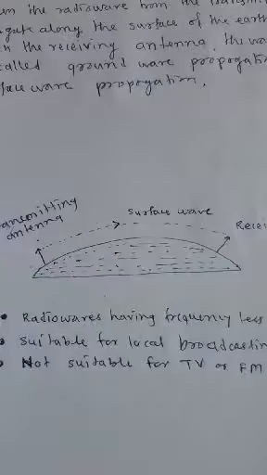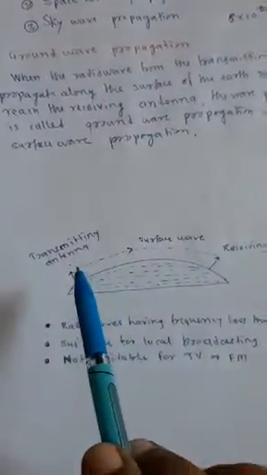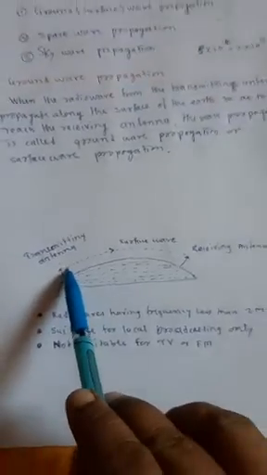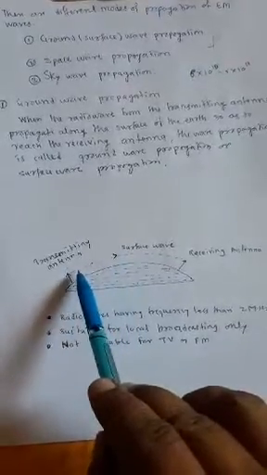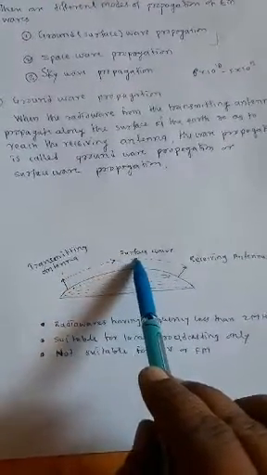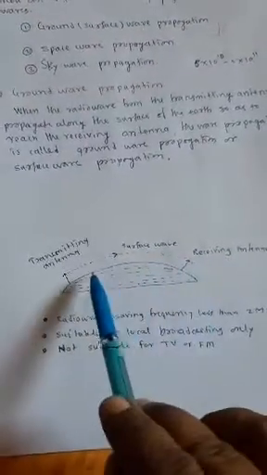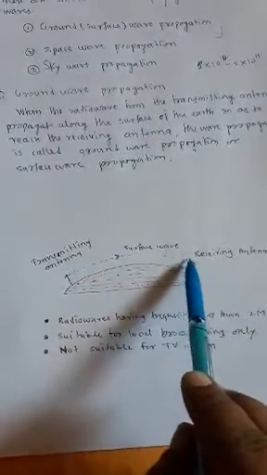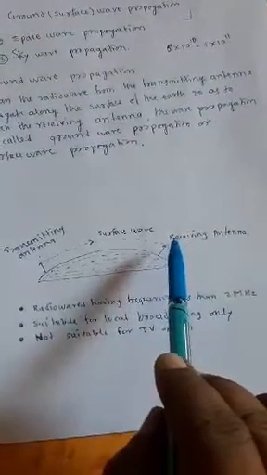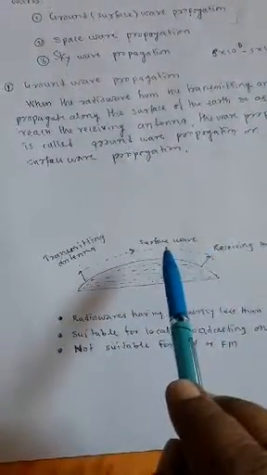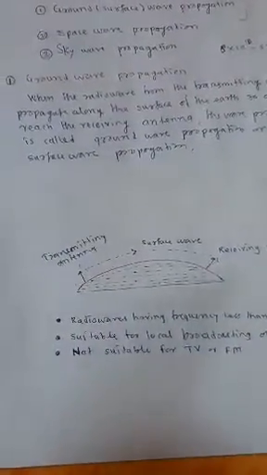When the radio waves from the transmitting antenna propagate along the surface of the earth so as to reach the receiving antenna, the wave propagation is called ground wave propagation, or it is also known as surface wave propagation.